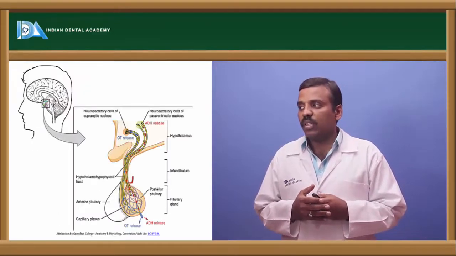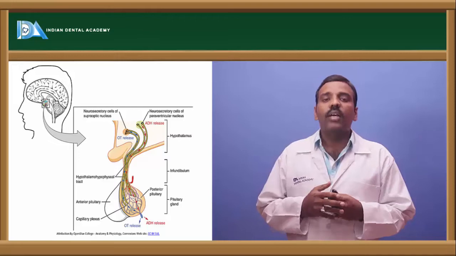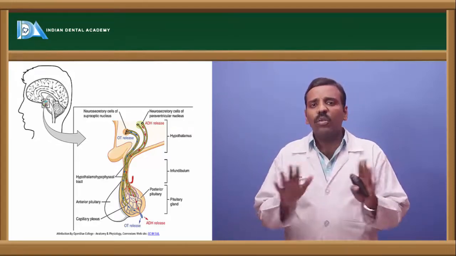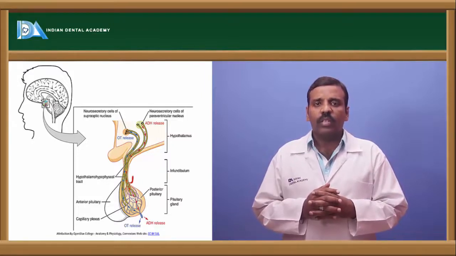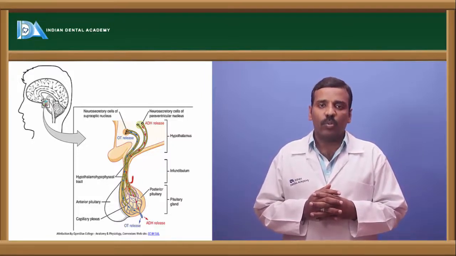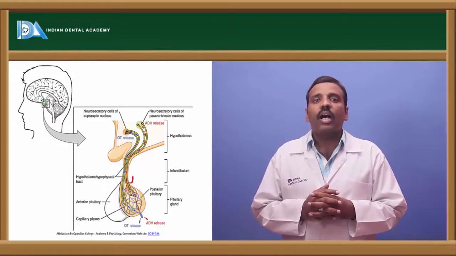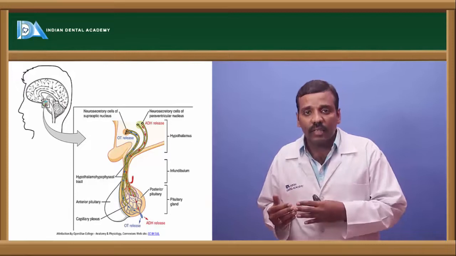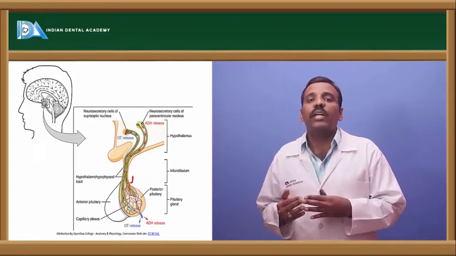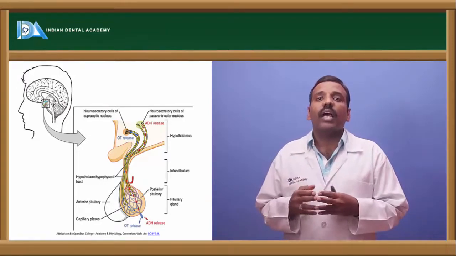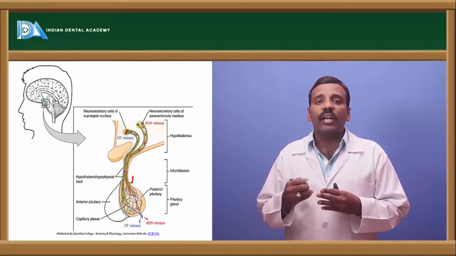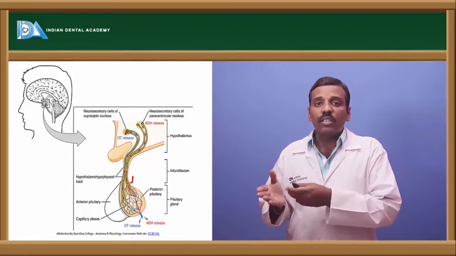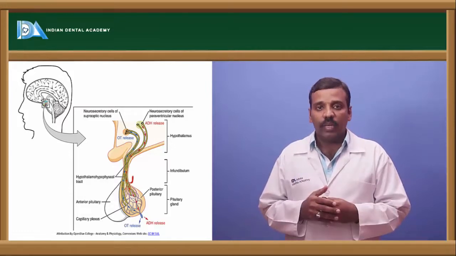The posterior pituitary generally won't secrete any hormone. The oxytocin and vasopressin are secreted by the hypothalamus, and through the hypothalamo-hypophyseal tract those hormones are poured into the posterior pituitary, and when required, they are released into the bloodstream.